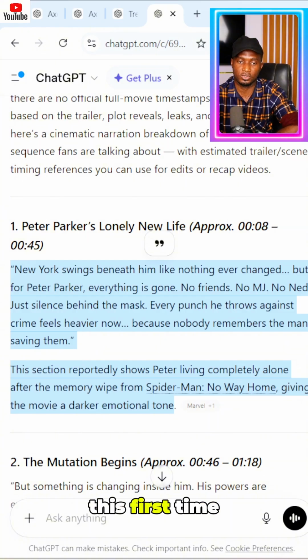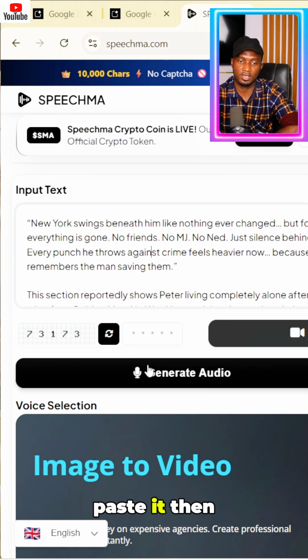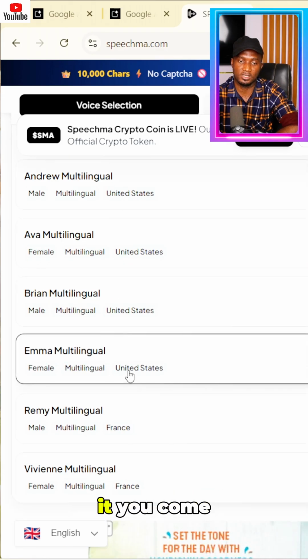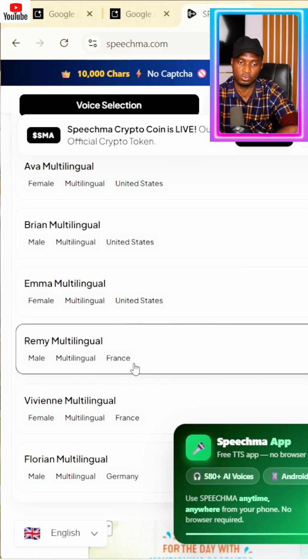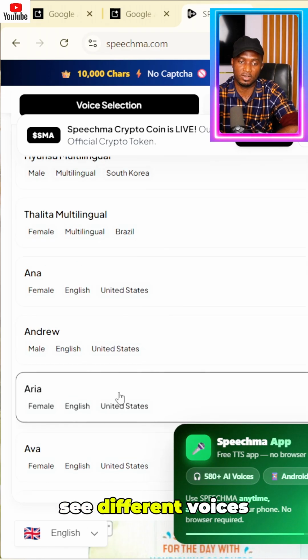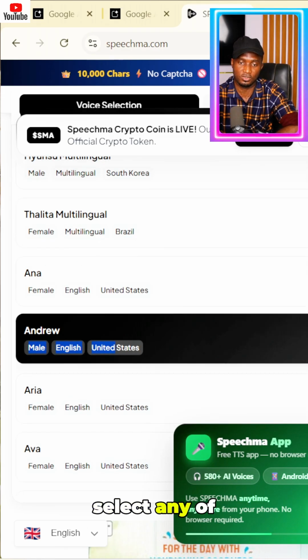Remember this for this poster. You have to paste it. Then when you've pasted it, you come down and select a voice. That's if you don't want to use Google AI Studio. There are different voices, select any of them. Let me play this so you hear how it's going to sound.